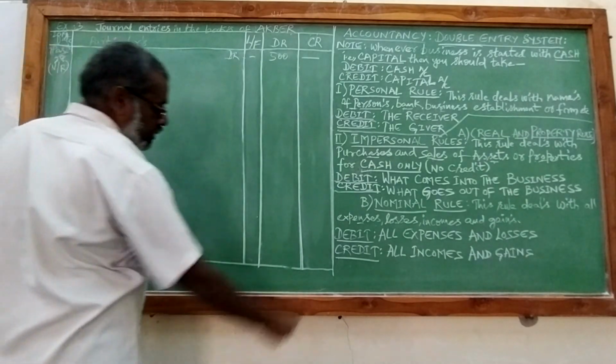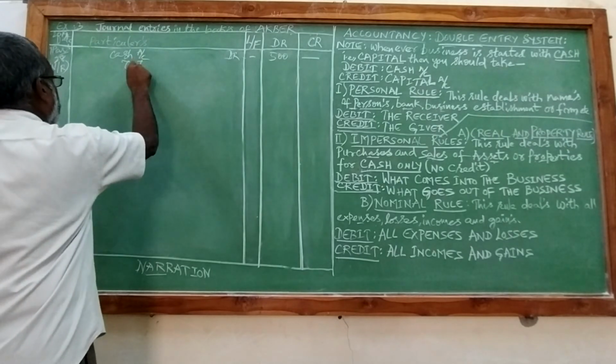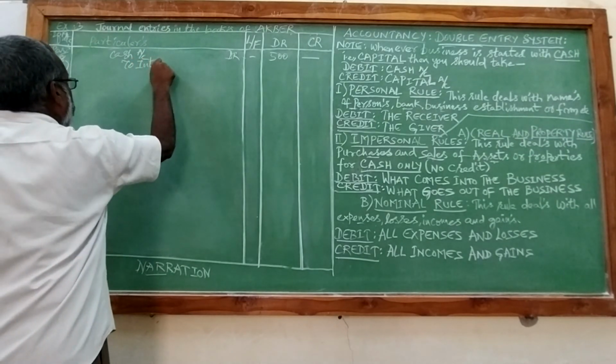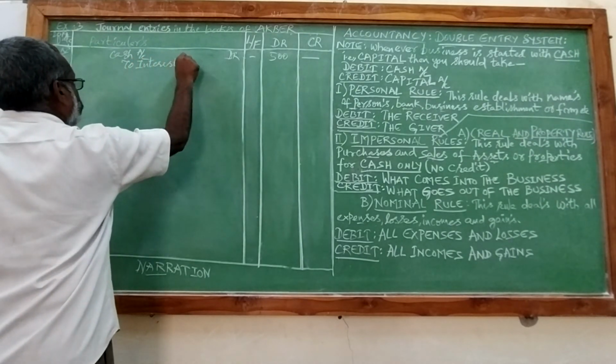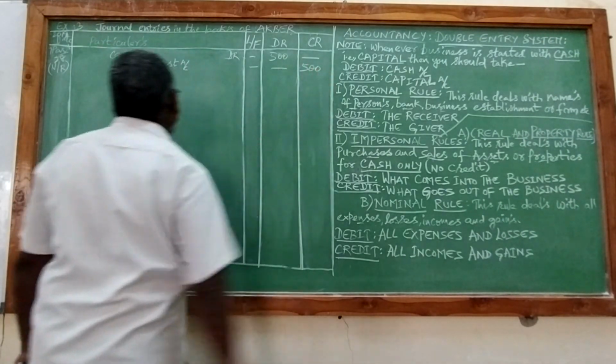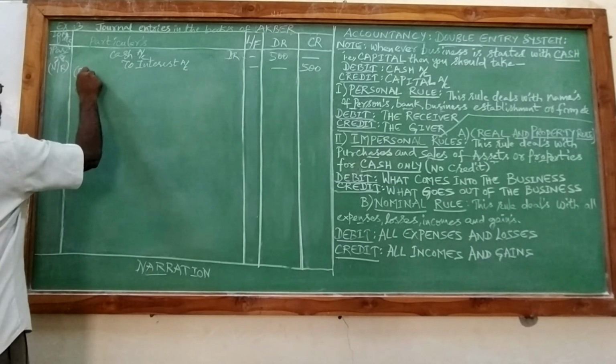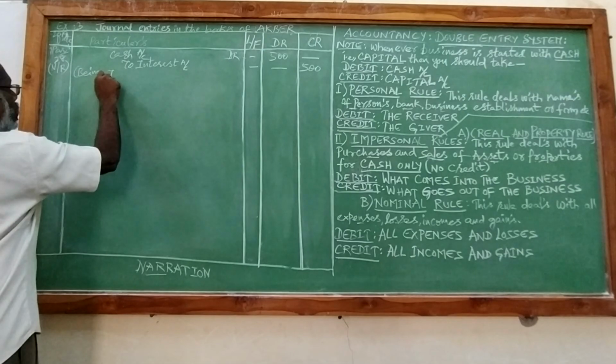And credit all incomes and gains, so we will credit interest. And narration will be being interest